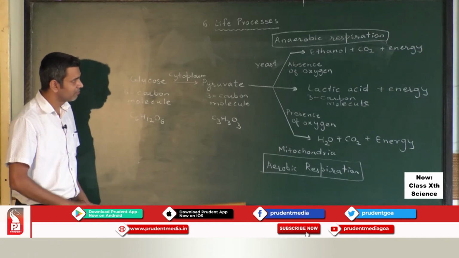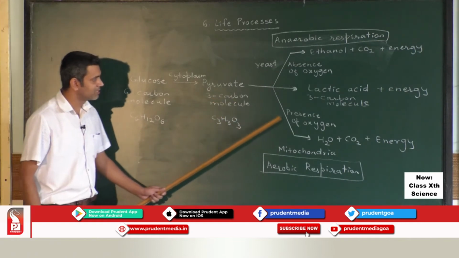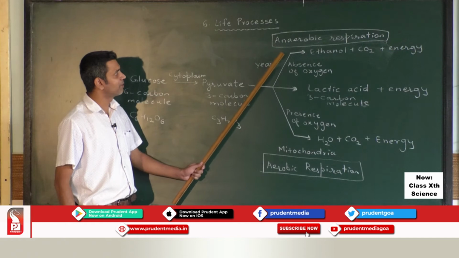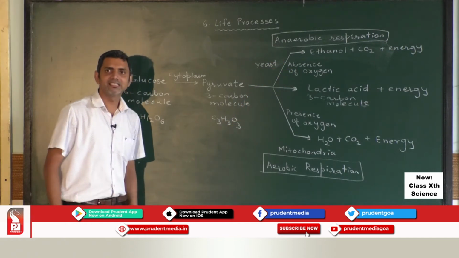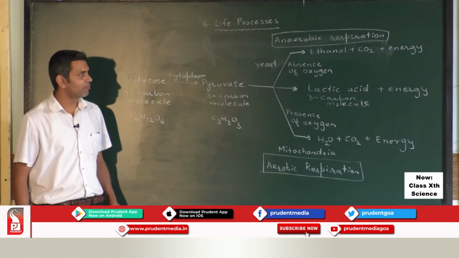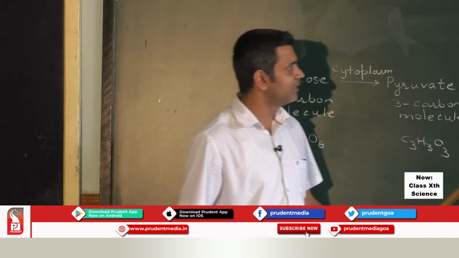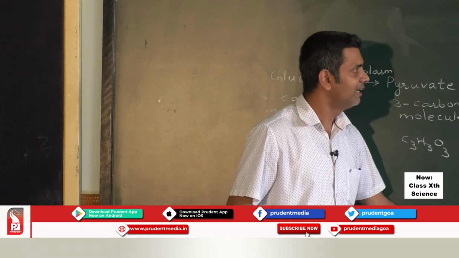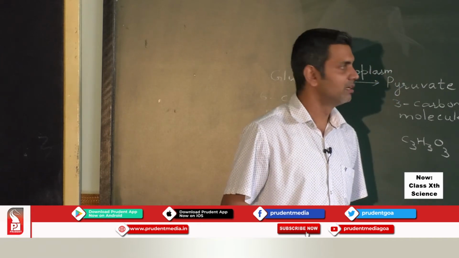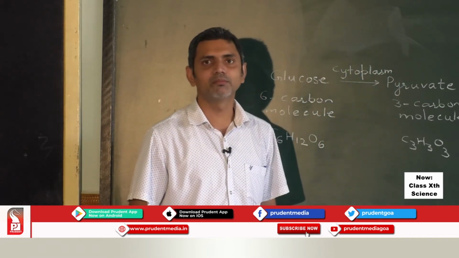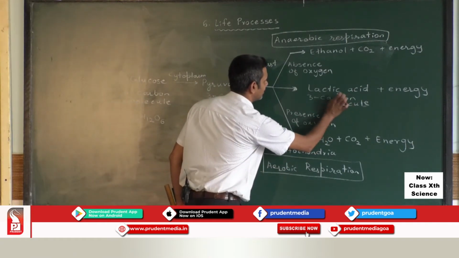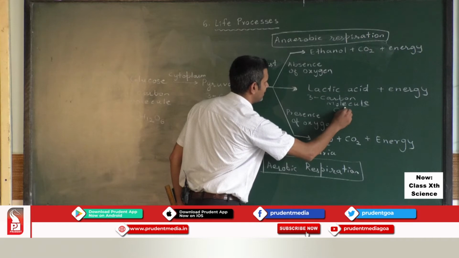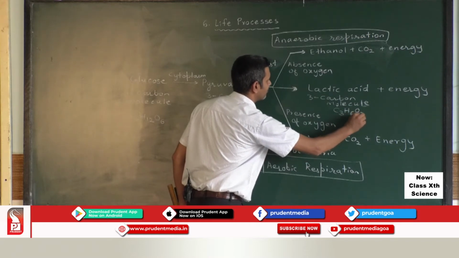Now, when there is lack of oxygen, pyruvate gets converted into lactic acid and energy will be released. Lactic acid is a 3-carbon molecule and its formula is C3H6O3.